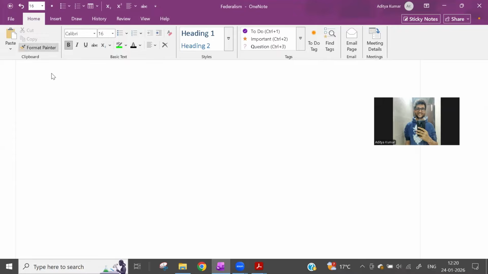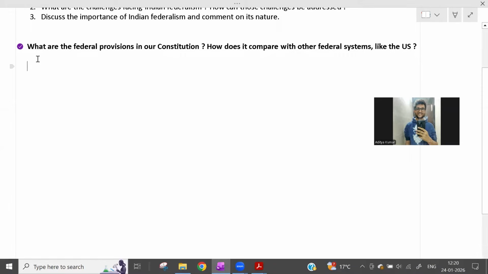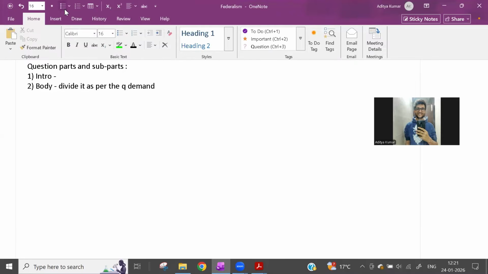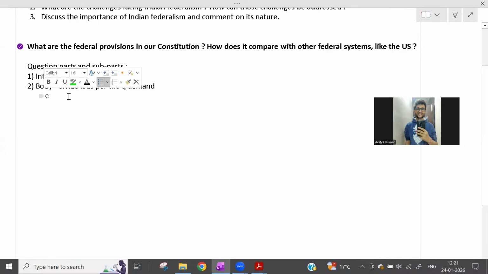So what are the federal features in our constitution, and how does it compare with other federal systems like the US? That means, first of all, we have to discuss the question parts and subparts. How do we need to address this question? First of all, we should have an introduction. In the body, we should divide it as per the question demand. One second.